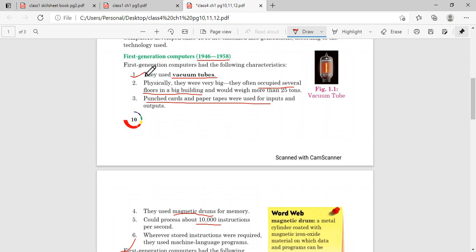The first characteristic is very important, you must write it. I am marking it with a star. This first point you have to write, and along with it you can write 3 or 4 extra points, so in total you have to write 4 to 5 points. Out of these 6 points, whichever 5 or 4 points are easier for you to remember, you have to write in your computer copy.